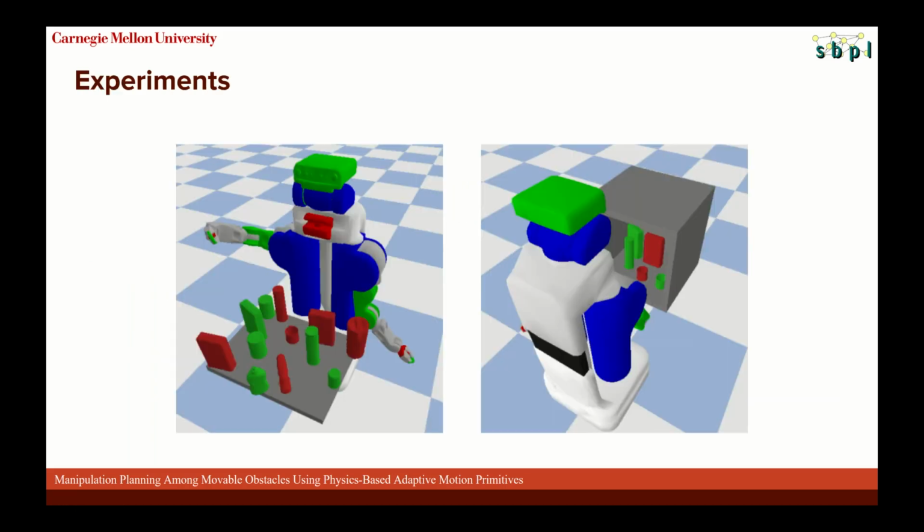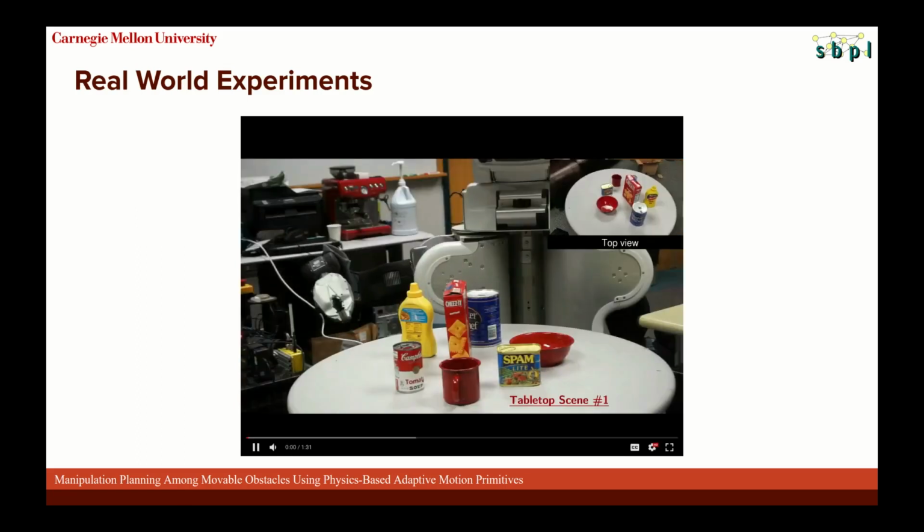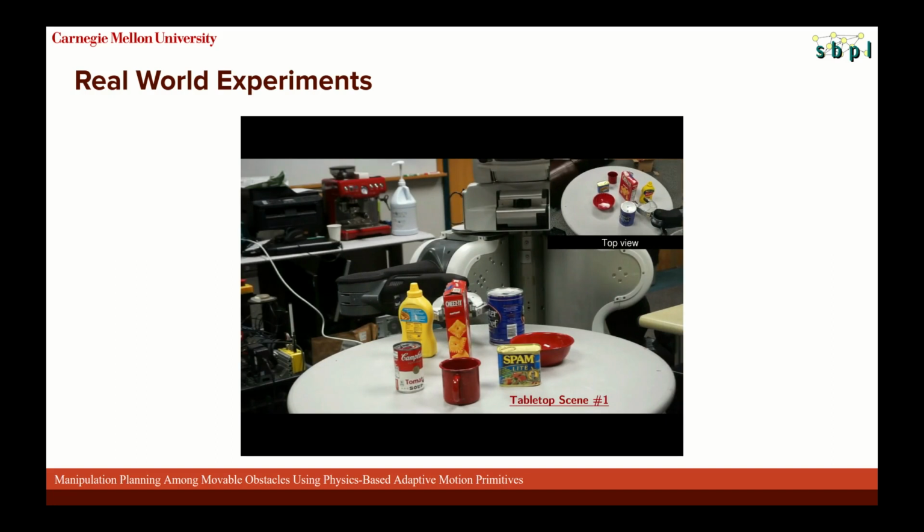In the paper, we present numbers for planning problems in two domains, a tabletop workspace on the left with 12 objects, 6 movable and 6 immovable, and a smaller, more constrained refrigerator workspace with 3 movable and 2 immovable objects. The quantitative evaluation shows that we are up to 40 times faster than state-of-the-art baselines. For this presentation, we'll limit ourselves to showing you cool real-world videos of our PR2 successfully picking up a box of crackers, which was especially delicious late at night when we were running these experiments.